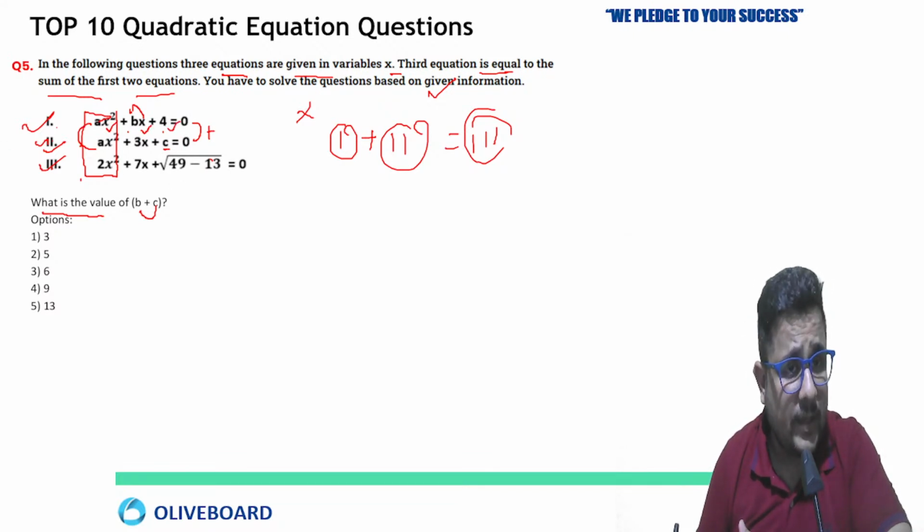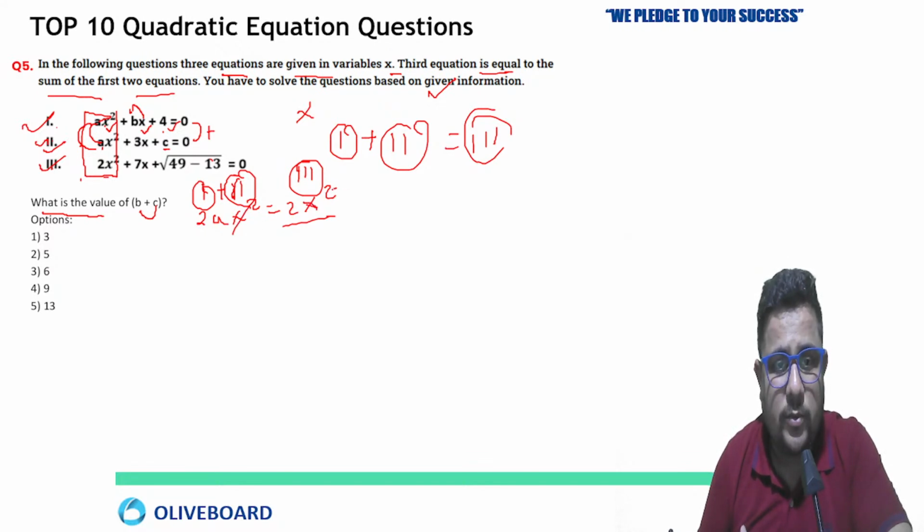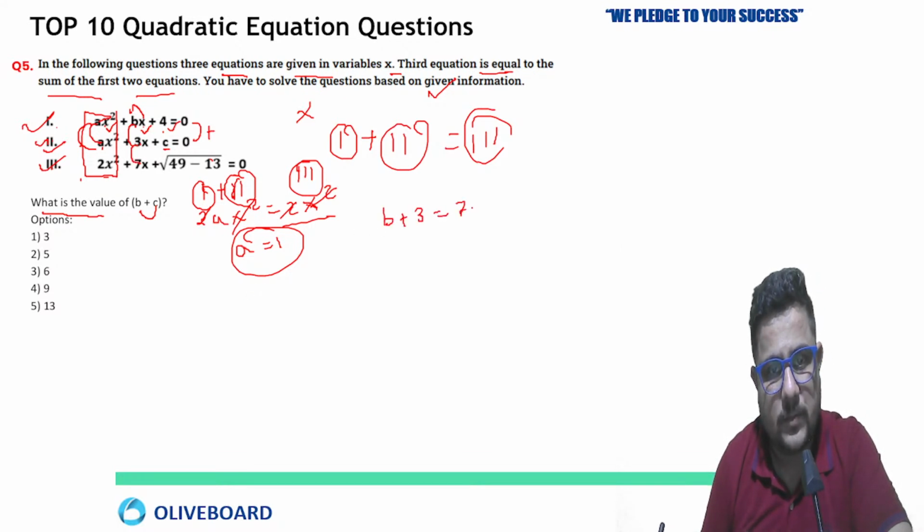Okay. So here ax square plus ax square will be 2x square, equal to 2x square. This is from the first and second when we are adding, and this one is from the third. So x square to x square you can cancel easily by 2. It is cancelled by 2, a equals 1. Similarly for b plus 3, if you compare the coefficient of x, b plus 3 equals 7. So b will be equal to what? 7 minus 3 means 4.